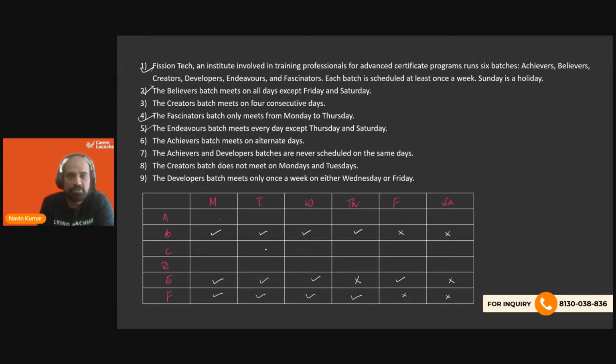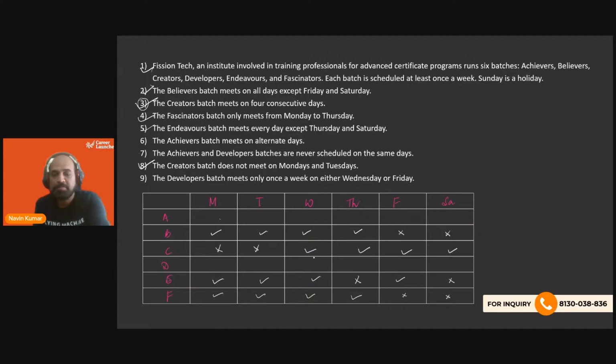So creators batch, they do not meet on Mondays and Tuesdays. And if we remember the third statement, it says they meet on 4 consecutive days. So these 4 consecutive days are going to be Wednesday to Saturday, of course. So done with this. Now the developers batch meets only once a week on either Wednesday or Friday, right?